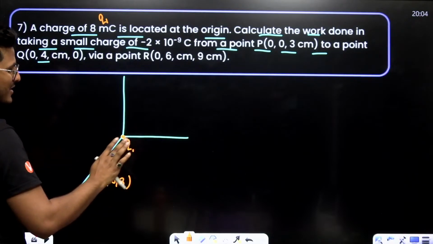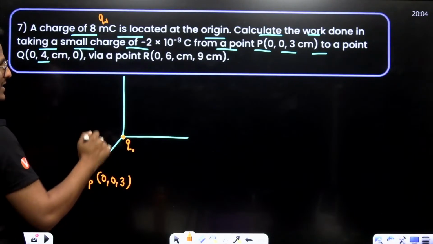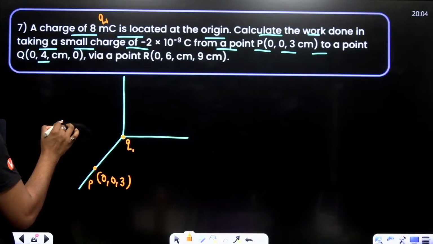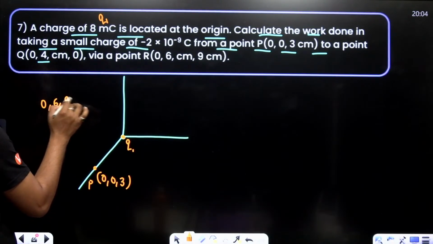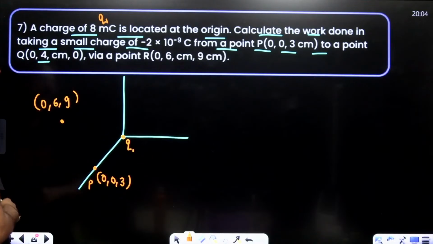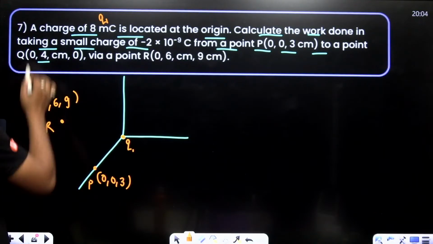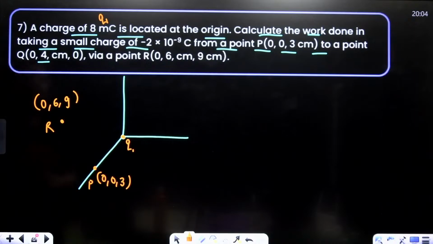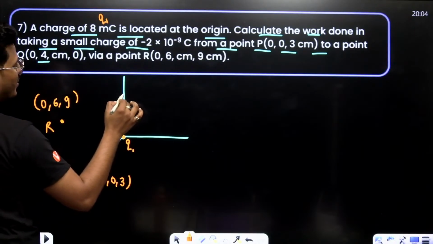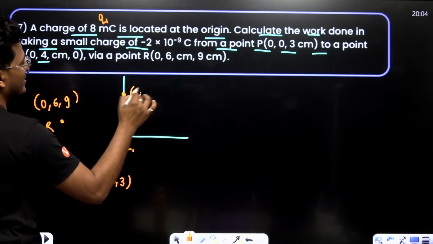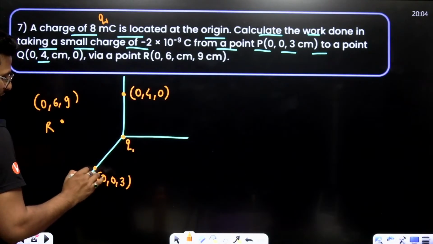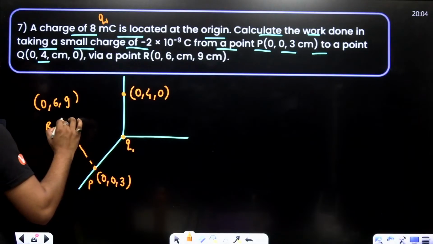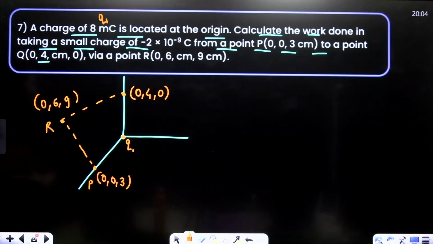That means the x-coordinate is 0, and on the y-axis and z-axis somewhere this is 0, 6, 9. This is point R, and the point Q is on the y-axis, just because this is 0, 4, 0. So a charge is moving from here to here, then after here.